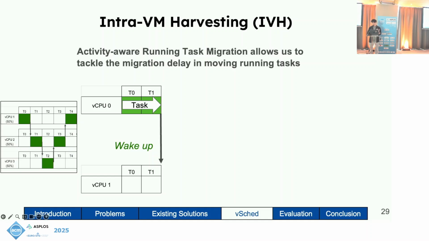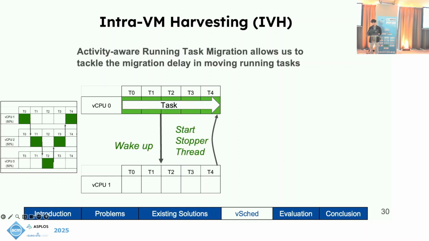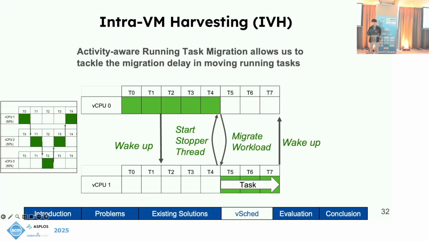This task runs for some time on vCPU 0 before initializing migration and signaling vCPU 1 to wake up. The task stays on vCPU 0 and runs as usual until vCPU 1 does wake up, then vCPU 1 starts a stopper thread on vCPU 0. The stopper thread then migrates the workload to vCPU 1, which is currently active, and the task is able to start running immediately. This way, we can mitigate the impact of the wake-up latency, this time between T2 to T4 on vCPU 1.